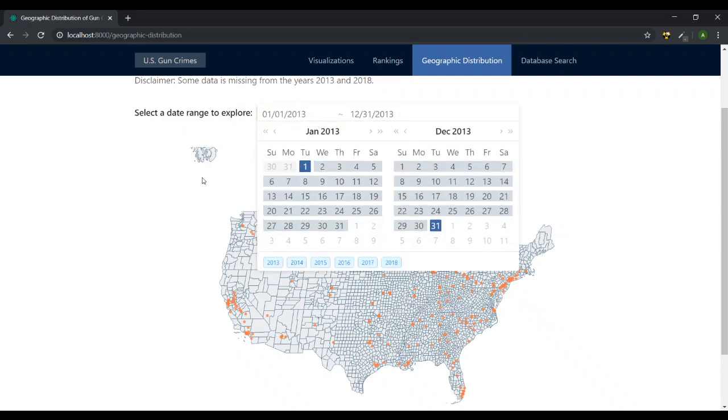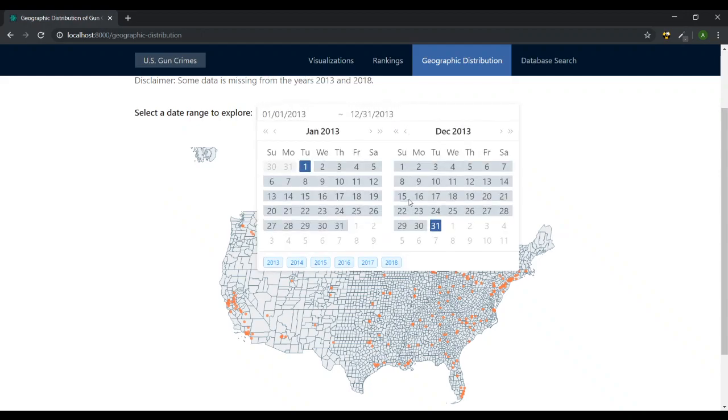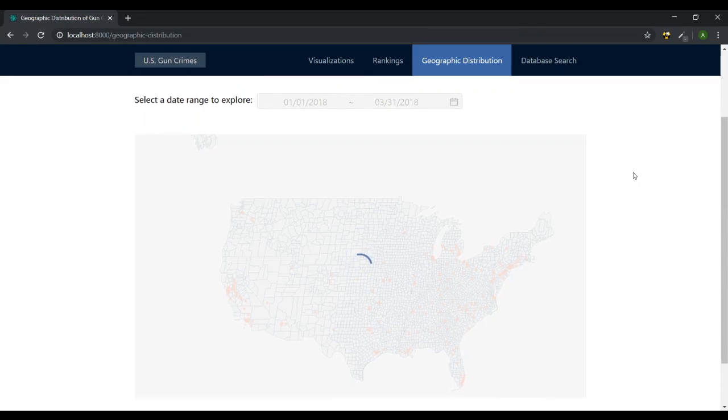The default range is for 2013, but again, there is some data missing for 2013 and 2018. Let's look at 2018 because it does have a nice balance in terms of rendering performance because it doesn't have too much data. It's going to load here in just a second.